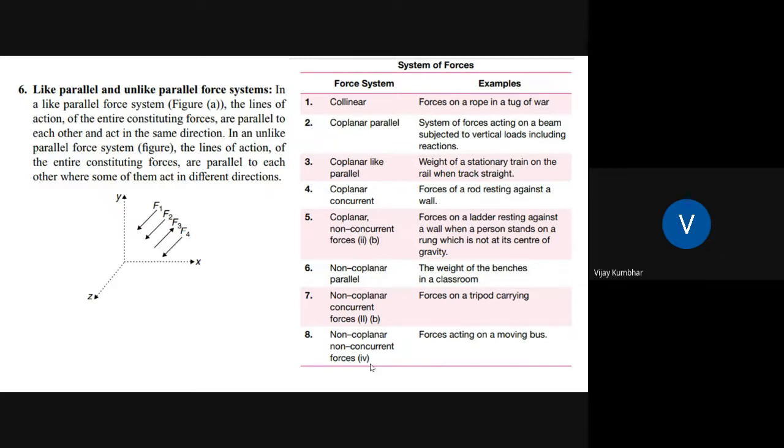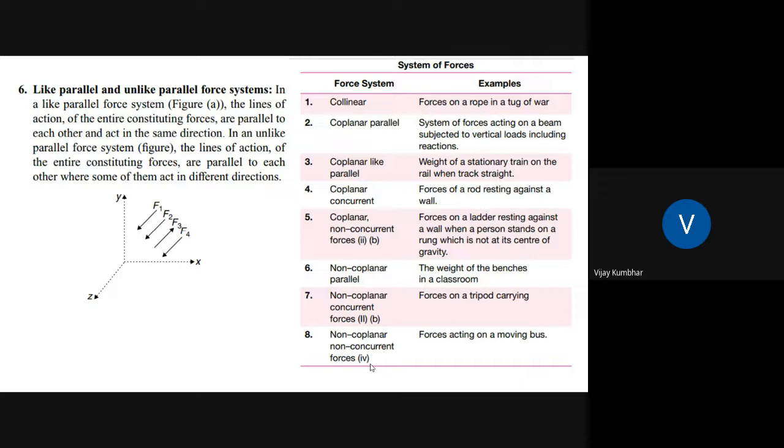And if these forces act opposite to each other, then these will be unlike parallel forces. You can observe F1 and F2 will be like parallel forces, and F3 and F4 are the unlike parallel forces. So if you see the applications or examples of this force system, then collinear forces are the forces acting on a rope in a tug of war. Then coplanar forces system: forces acting on a beam subjected to vertical loads, including reactions.